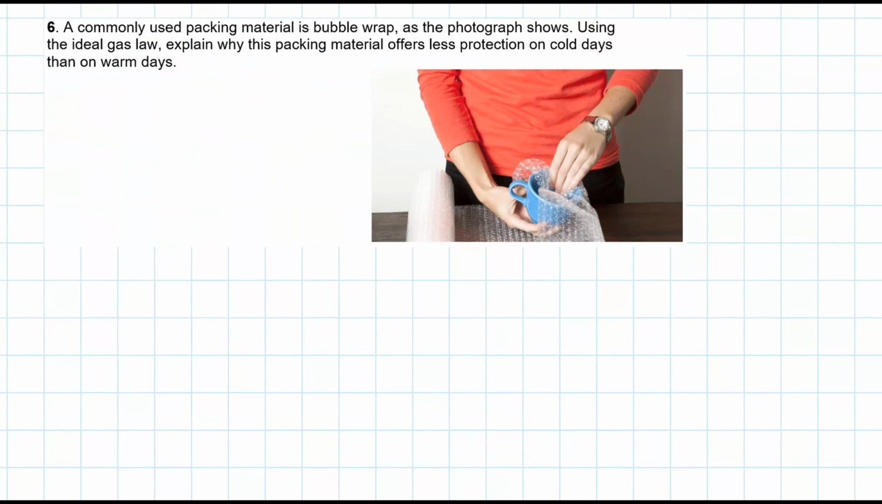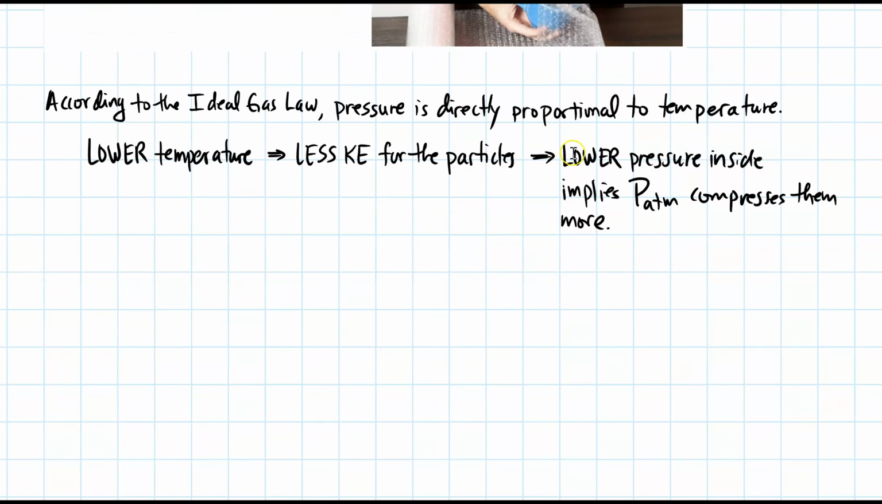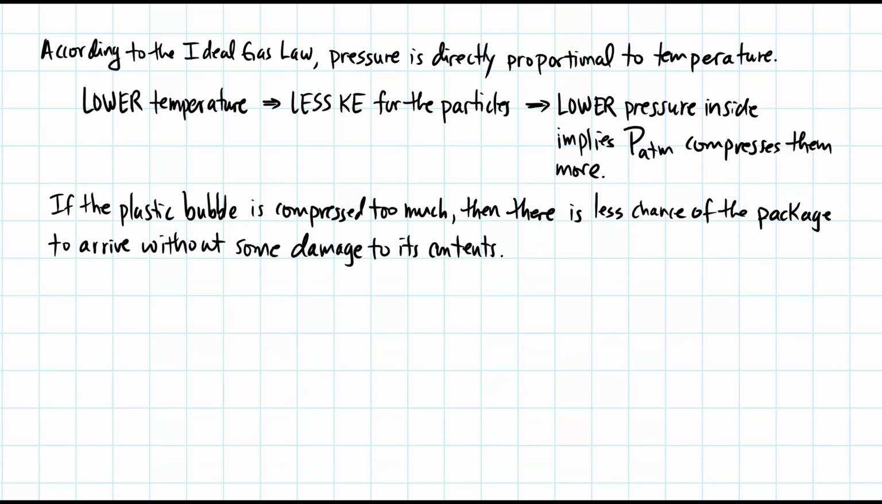6. A commonly used packing material is bubble wrap, as the photograph shows. Using the ideal gas law, explain why this packaging material offers less protection on cold days than on warm days. According to the ideal gas law, pressure is directly proportional to temperature. In other words, if I have a lower temperature, then there's less kinetic energy for the particles. This means they have a lower pressure inside, but this implies here that P atmosphere compresses them more. If the plastic bubble is compressed too much, then there's less chance of the package to arrive without some damage to its contents.